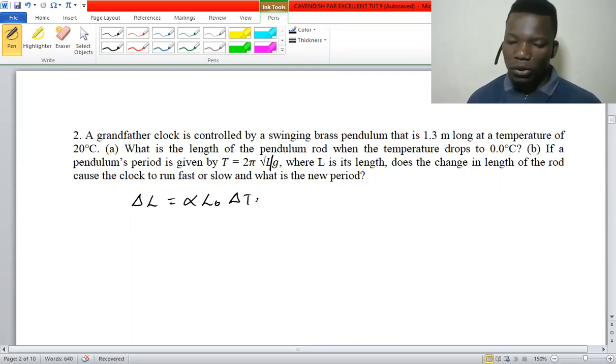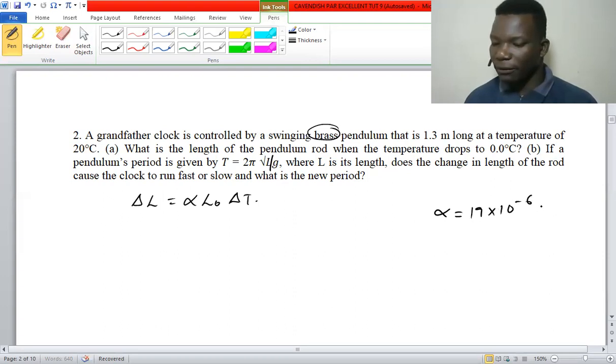Now we've been told that the material here is brass, so you have to check for the coefficient of linear expansion for brass. Here in the question we have not been given it, but it's on the list. It is 19 by 10 to the power -6 per degree Celsius.